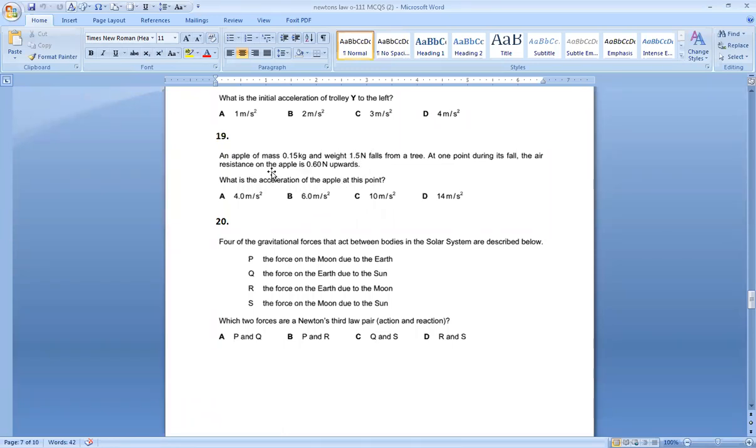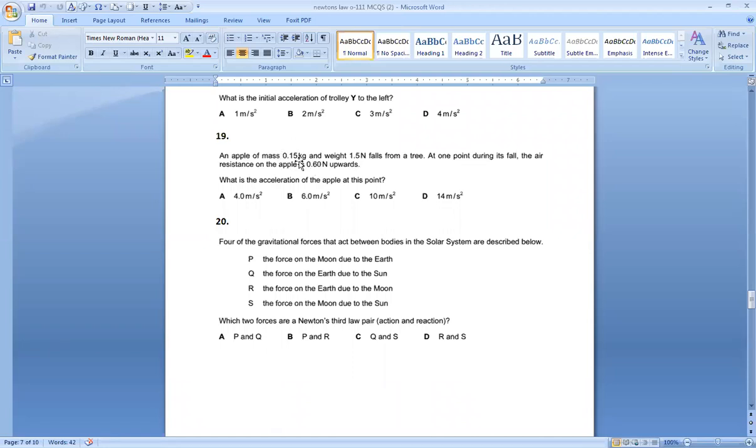And upward resistance is 0.6. So their difference gives us the resultant force F. We have to use a formula, F is equal to ma. So resultant force is 1.5 minus 0.6. That gives you 0.9 Newton. So F is equal to 0.9 Newton.